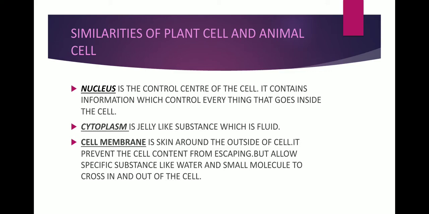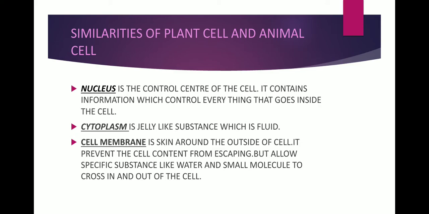Next is cytoplasm. Cytoplasm is a jelly-like substance which is fluid. Cytoplasm is just an area in which many small organelles are present, like the nucleus, mitochondria and endoplasmic reticulum. So it is just the place in which different kinds of organelles are present, and it is a jelly-like substance or fluid.